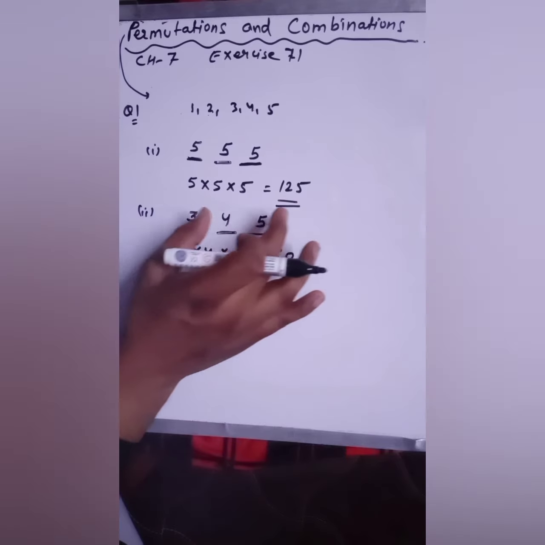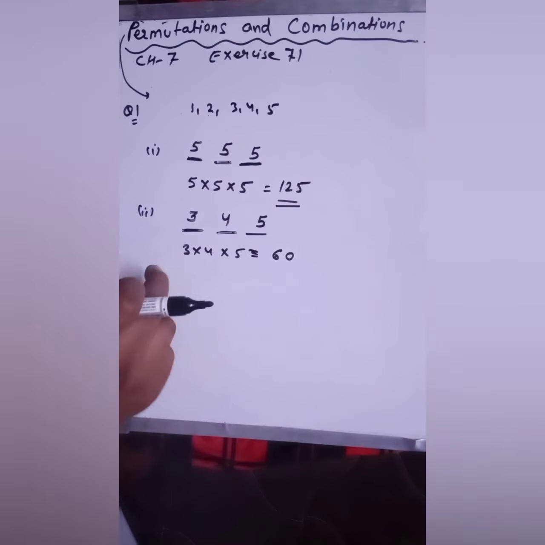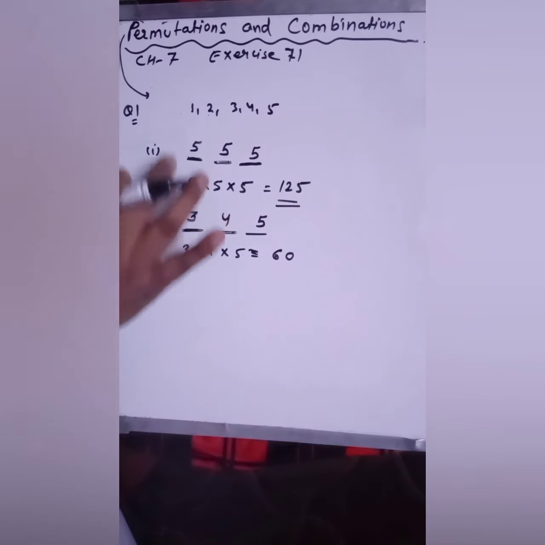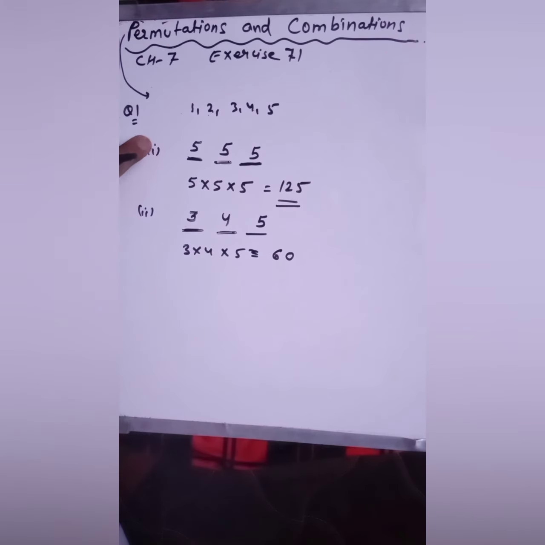If repetition is allowed, that is equal to 125. If repetition is not allowed, then that is equal to 60. Fine, write that statement only. So this is actually an arrangement, so it belongs to the permutation concept. Got it?